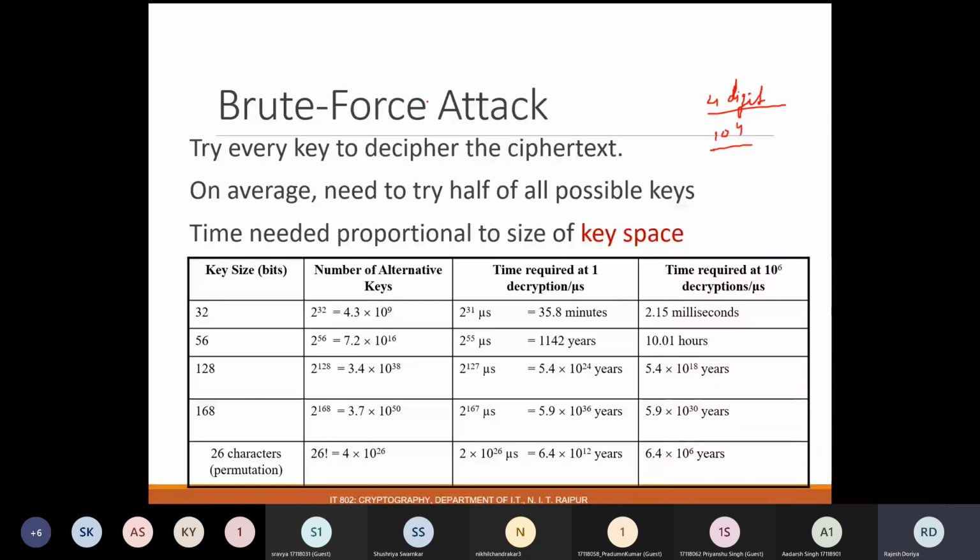Okay. So in case of brute force attack, one has to try each and every password. This is what we mean by brute force, where all the possibilities are going to be searched.